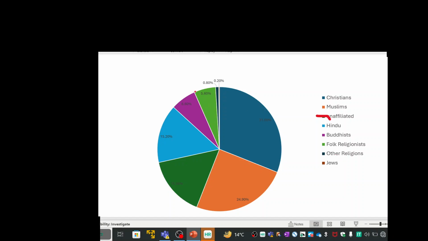Other religions are 0.8%, and you can see the Jews are only 0.20%. So it's a very small population for the Jews, even though they have been in the news for a long time due to the Israel-Hamas war, their population is very small.